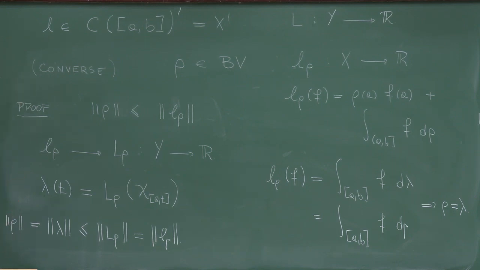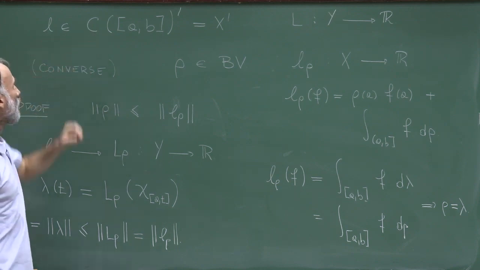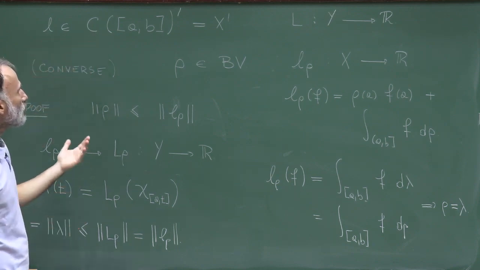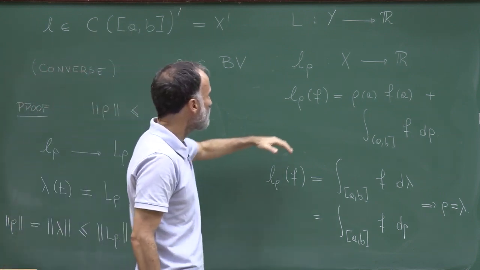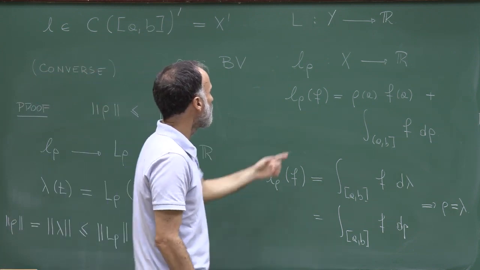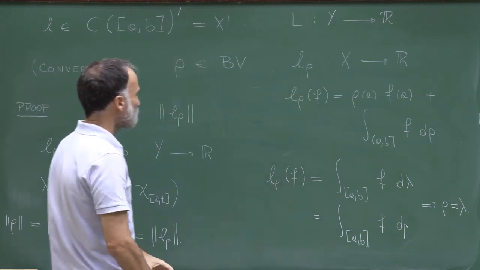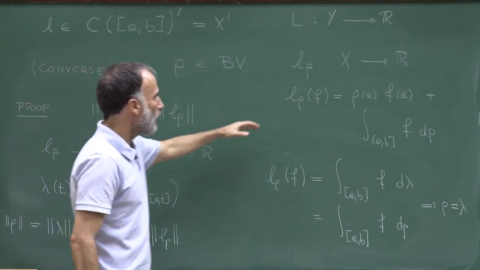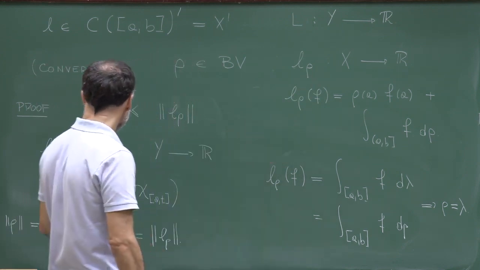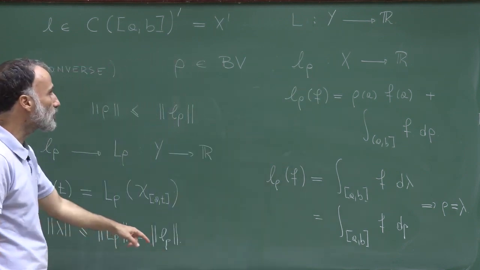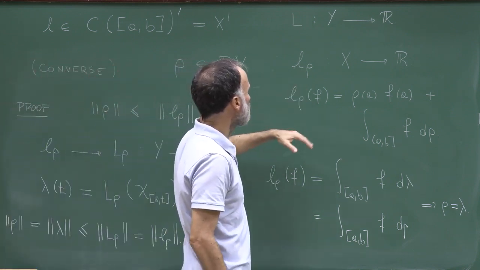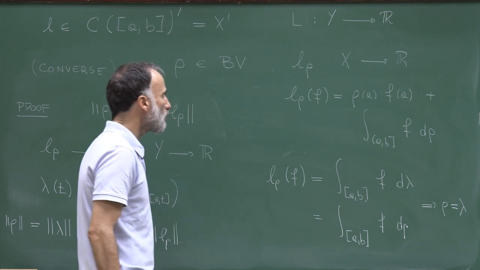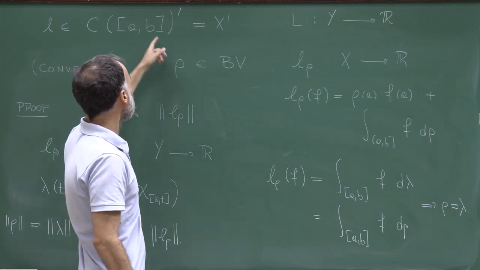So what did we prove? We proved that any bounded linear functional on the space of continuous functions on the interval ab can be represented by a bounded variation function through this equation, and that the norms of these two objects are equal. And also the converse, that if rho is a bounded variation function, then this formula defines an element of the dual.